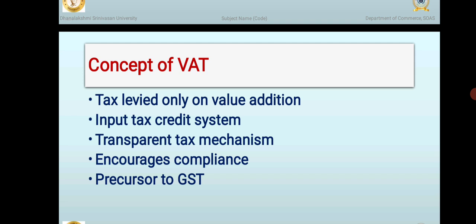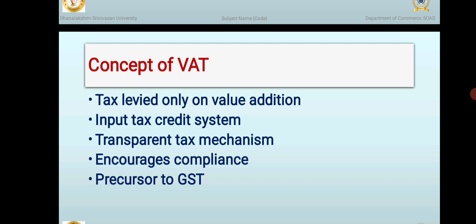Concept of value added tax. The concept of value added tax, or VAT, is based on taxing only the value added at each stage of production and distribution of goods. First, VAT is levied only on value addition. This means tax is charged only on the extra value created at each stage, such as during manufacturing, wholesaling, or retailing. It avoids taxing the same value repeatedly.